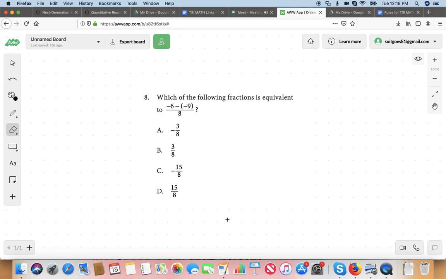So how would you read this numerator part of the fraction? How would you read that? Negative 6. Negative 9. Yeah, that's negative 6, negative 9. I mean, that's negative 6 minus negative 9. Right? Because it's negative 6, and then that's a minus sign, minus negative 9.